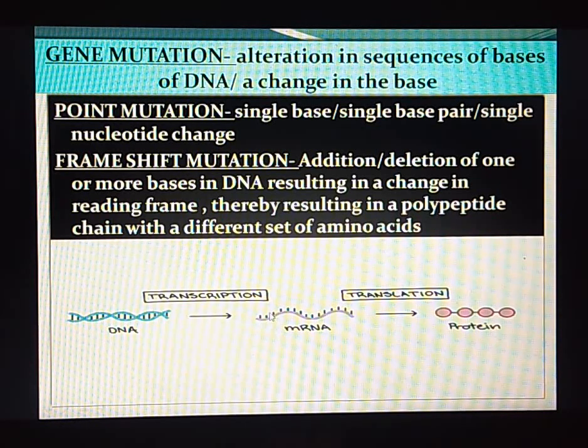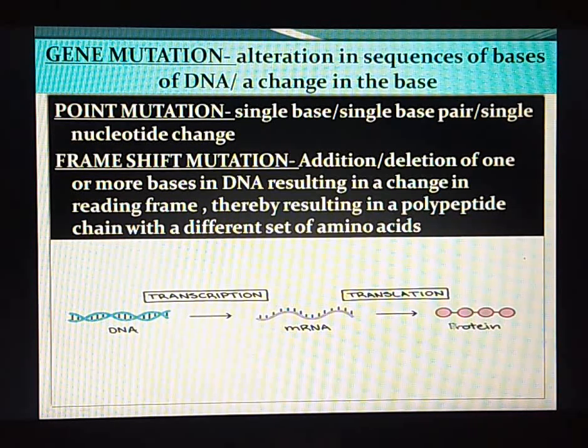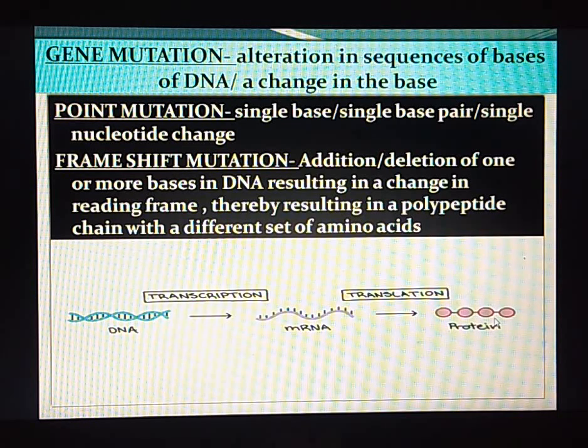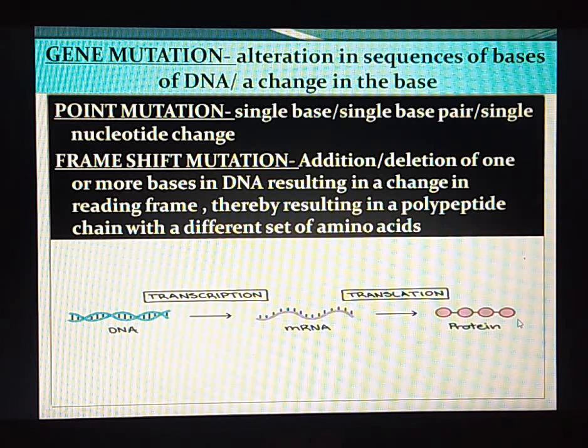Now, according to the information which is there on mRNA, that type of protein will be released, or that type of amino acids will be formed. And these amino acids are held together by peptide bonds. Therefore, it forms the protein chain. This protein is nothing but the enzyme that is essential to carry out any physiological activity at a particular time when it is required. So mRNA will undergo translation to release this protein.